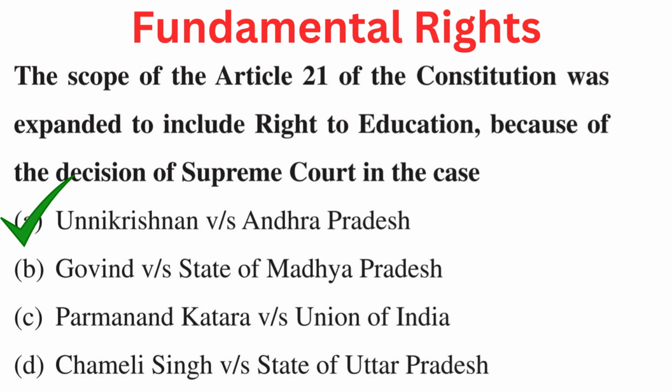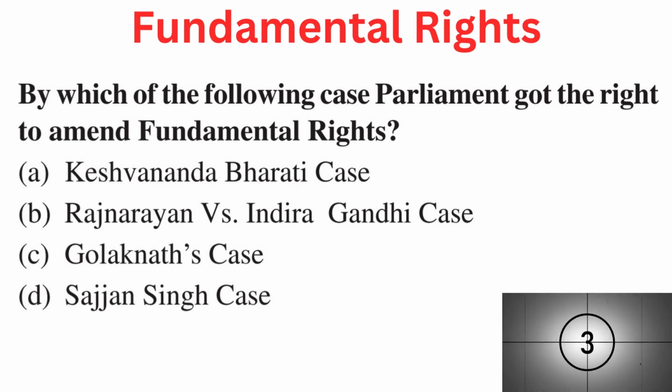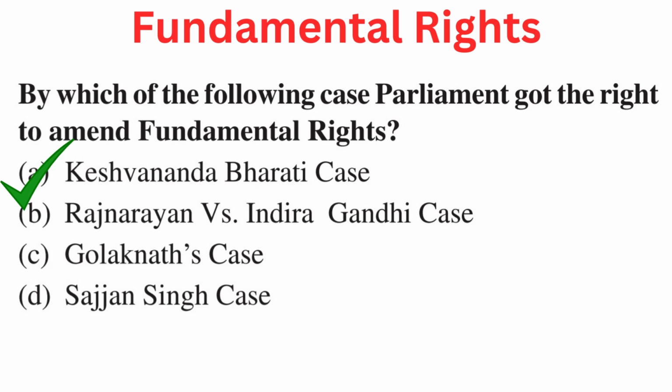Your question is: by which of the following cases did Parliament get the right to amend fundamental rights? Your options are A. Kesavananda Bharati case, B. Raj Narain vs. Indira Gandhi case, C. Golaknath's case, or D. Sajjan Singh case. Right answer is A. Kesavananda Bharati case.